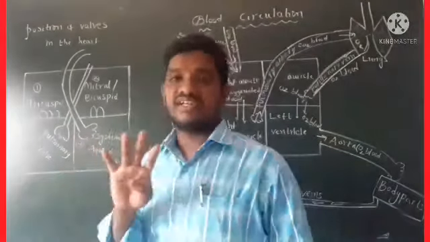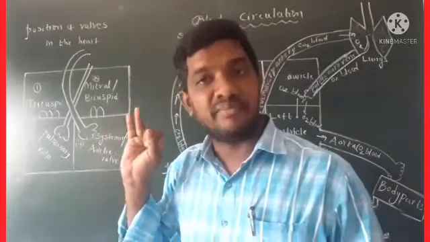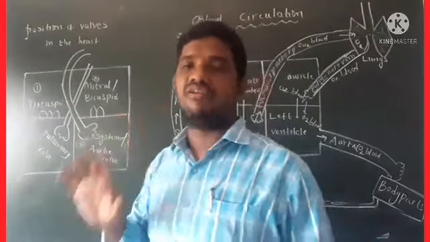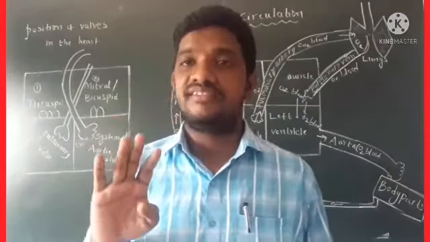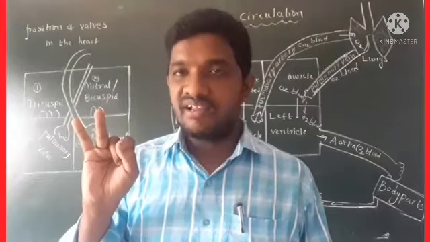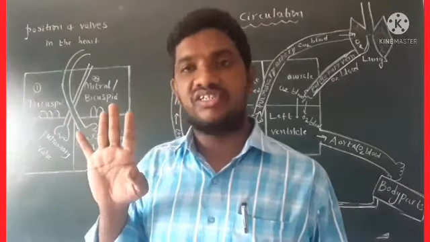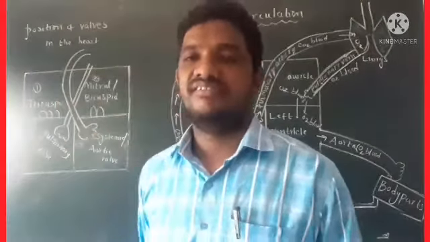See, there are four kinds of valves present in the heart: tricuspid valve, bicuspid valve or mitral valve, pulmonary valve. Fourth one is a systemic valve. Once again, what are the four types of valves in the heart? Tricuspid valve, bicuspid valve, pulmonary valve, systemic valve or aortic valve. These are the four kinds of valves present inside the heart.